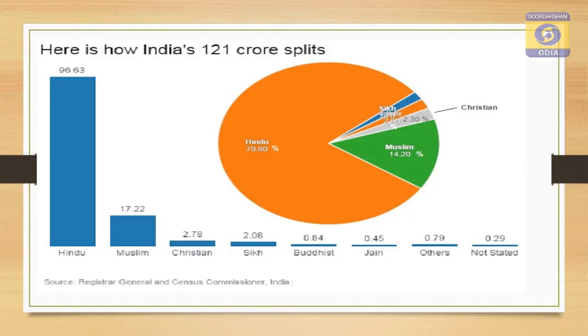This is the pie chart which shows the religious composition of the country, which indicates Hindus are the majority population, whereas Muslims are the largest minority, contributing 17%, and the rest of the religions, that is Christian, Sikh, Buddhist, Jain and others, contribute a very small percentage of the population.